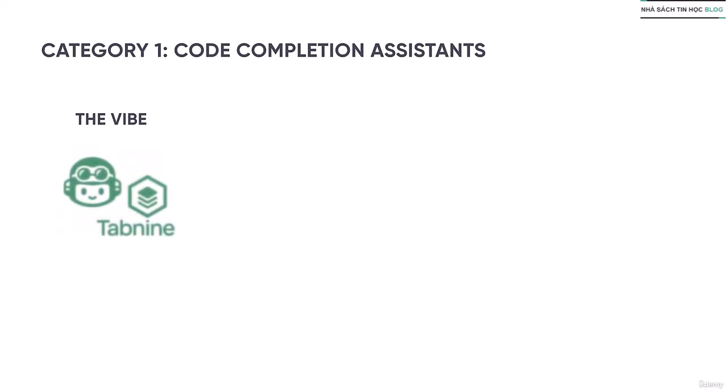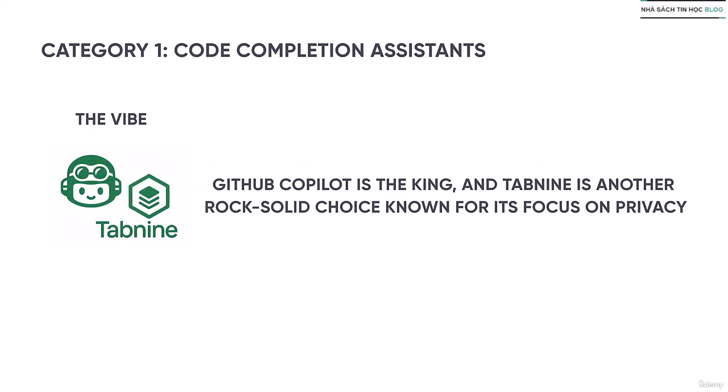There are some classics here like GitHub Copilot is the king, and Tabnine is another rock solid choice known for its focus on privacy.